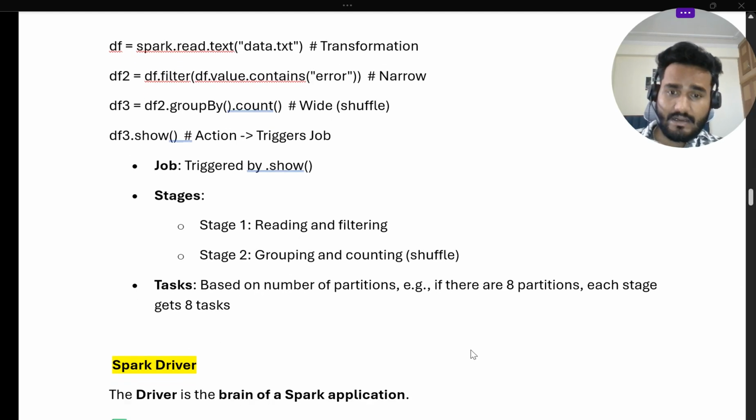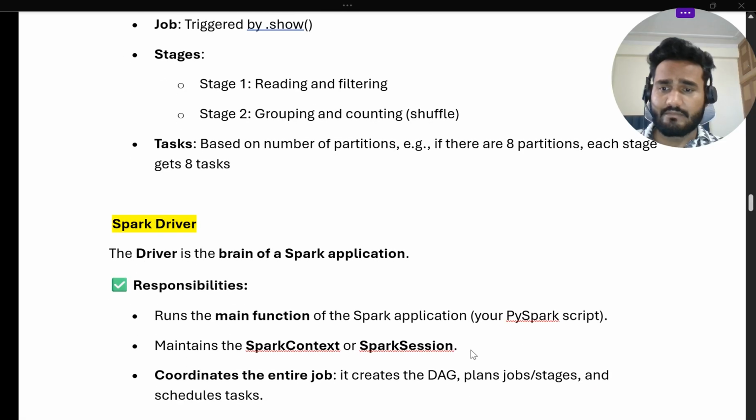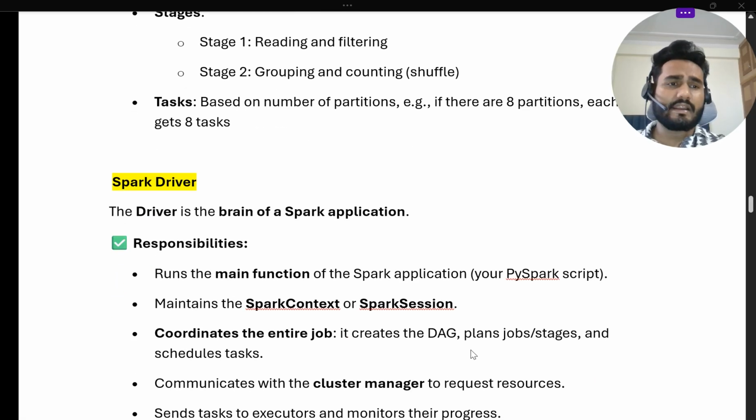Now, coming to a different topic, we will understand what the driver is, what the executor is, how they are correlated, what the resource manager is and all. I'll explain with some real-time examples also. So what is basically a Spark driver? If someone asks what a Spark driver is, how will you explain that? The driver is basically the brain of Spark applications.